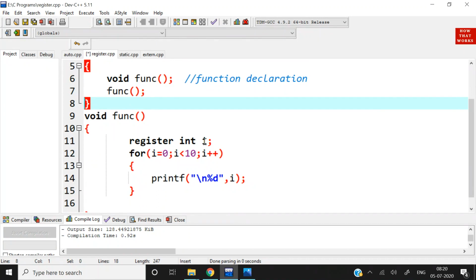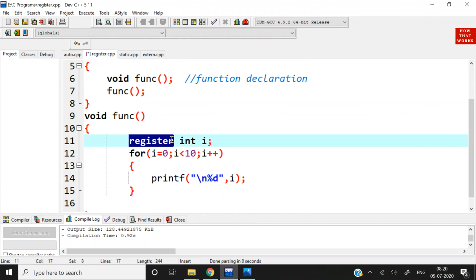Register int I. See, we have mentioned the storage class as register over here. This is data type and this is variable name. And now we have used a loop, I is equal to 0, I less than 10 and I plus plus. That means this loop will run 10 times from 0 to 9, and it will print the value of I from 0 to 9.